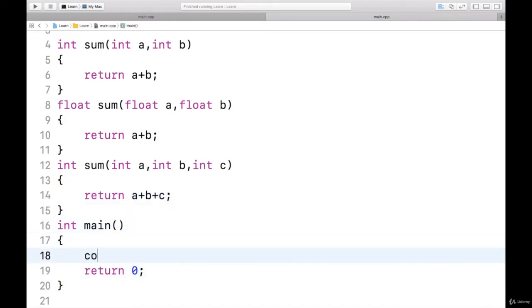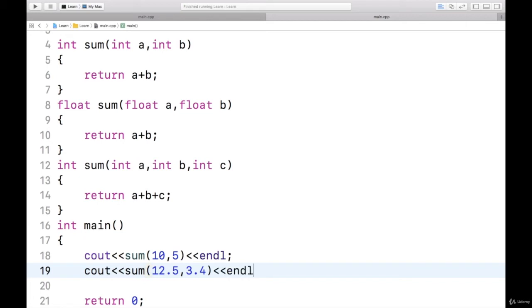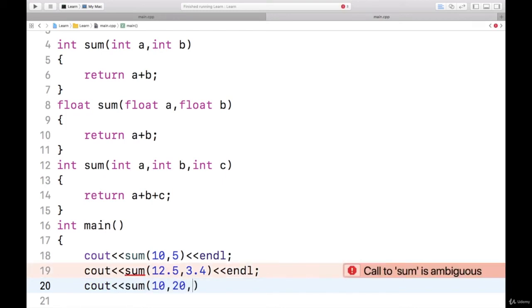Now here I will call the sum function by sending two numbers, 10, 5, and endl. I will call one more function sum by sending 12.5, 3.4 and endl. Then cout, I will call one more sum function by sending three integers 10, 2, 3 and endl. Let us see what happens now.